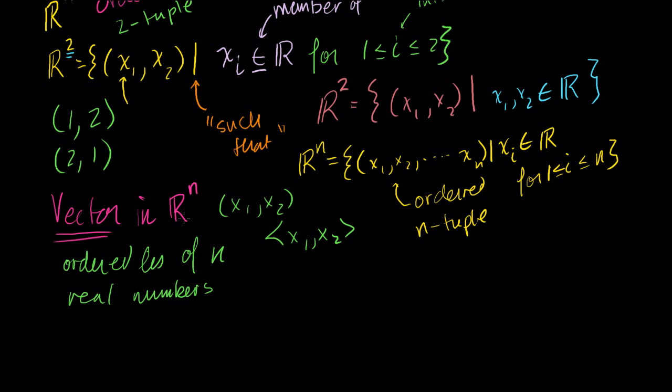And for most of what we talk about in linear algebra, we're going to represent them as essentially these columns, and in the very near future, we'll represent them as rows as well. But I'm going to define my vector. A vector in Rn is an ordered list of n real numbers. So it would be v1, v2, all the way to vn, where each of these is a member of the real numbers.